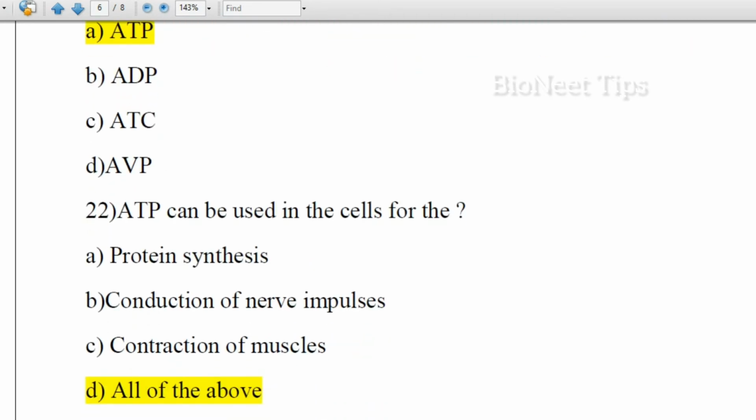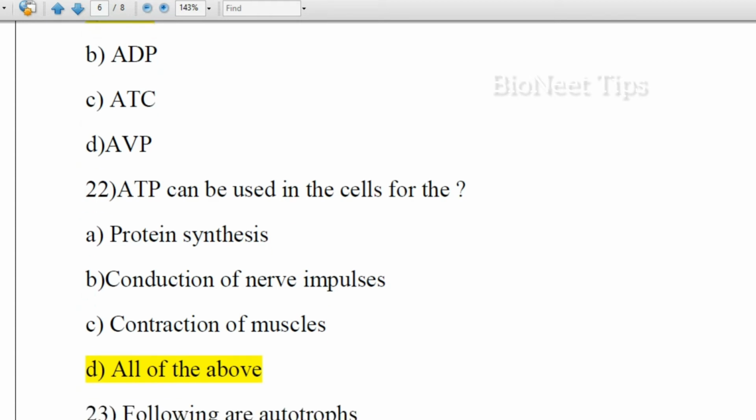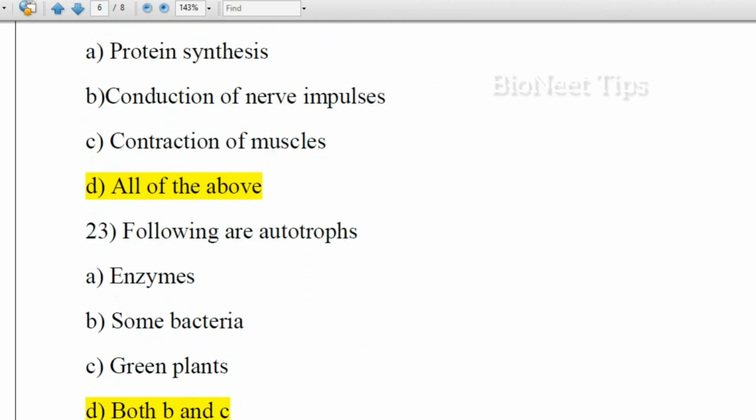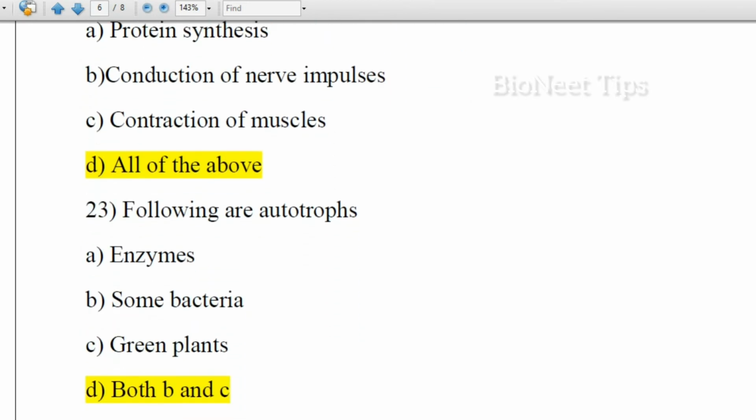ATP can be used in the cells for protein synthesis, conduction of nerve impulses, contraction of muscles, all of the above. Basically ATP are energy currencies, which means that they are required for all the activities that we perform, whether it is protein synthesis, conduction of nerve impulses, contraction of muscles, anything. Any type of life process requires ATP. So the correct answer is all of the above.